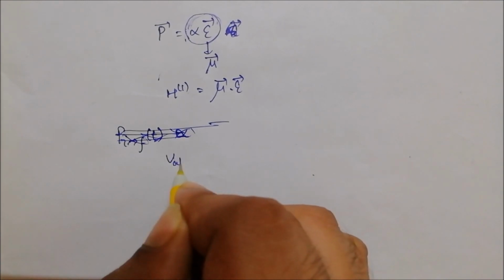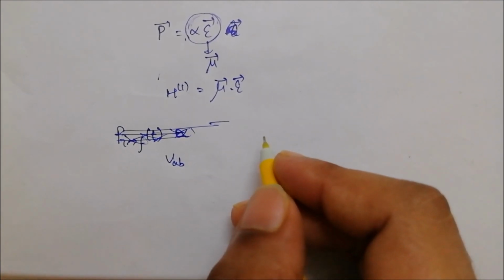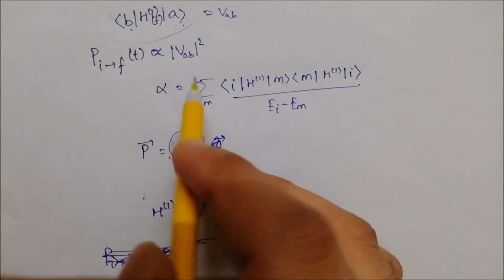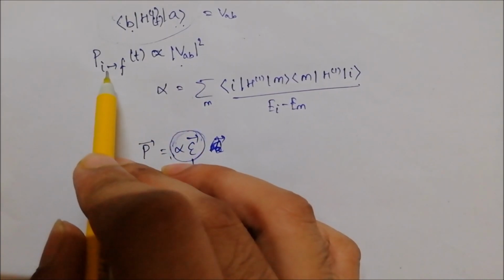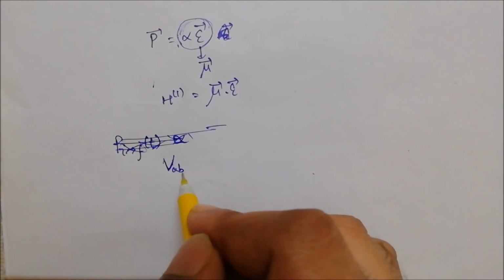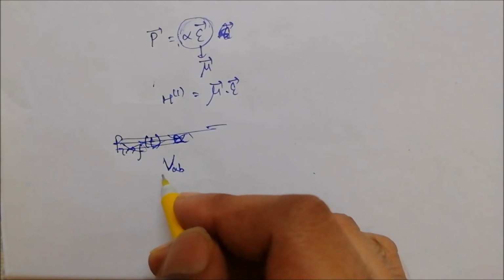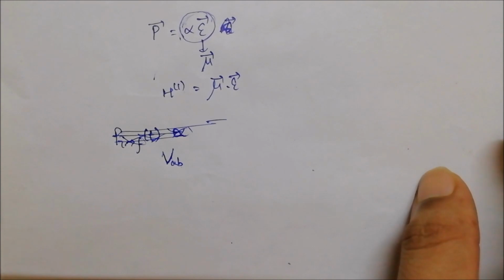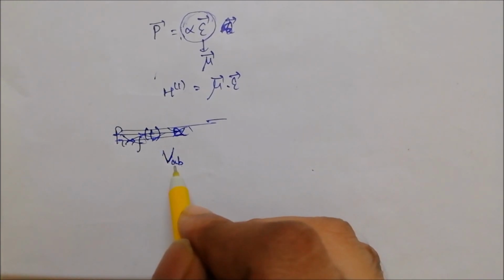If we know VAB, then we can calculate VAB square, which is proportional to the transition probability. So in some ways, if we know this VAB term, we will be able to make a guess about the transition probability. So let's look at what VAB is.